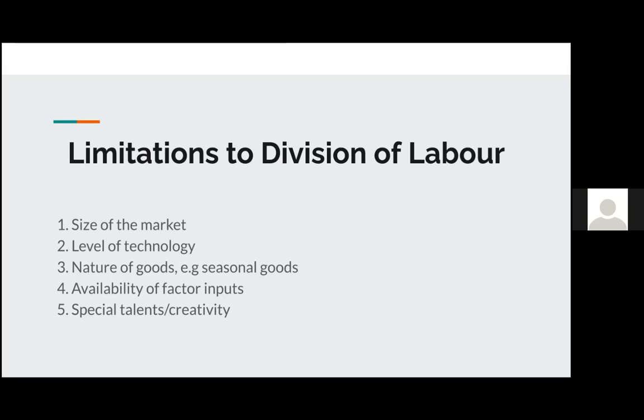Then there's the availability of factory inputs. If these inputs are not readily available or they're scarce to find, then you may not necessarily be able to divide your labor. And finally, special talents or creativity. If some people are more creative than others, then you may need them to essentially finish the entire process. You may not be able to teach people or break down the processes into smaller bits.